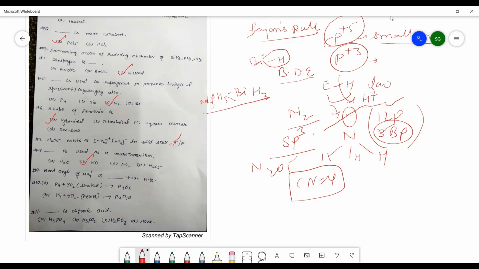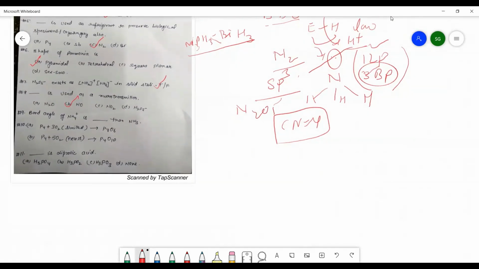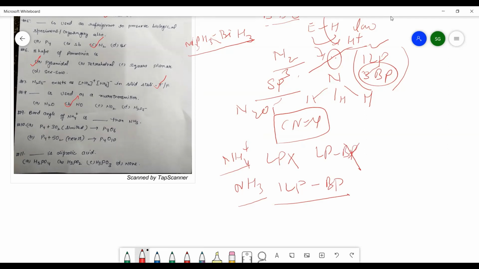Now the question number 9 is, bond angle of NH4 positive is dash than NH3, means whether it is greater or smaller. Whenever we discuss the hydrides, we also discuss the bond angles of NH4 positive, PH4 positive, NH3, PH3, etc. So here you can see in NH4 positive, there is no lone pair of electrons present. कोई lone pair of electron present नहीं है. But in case of ammonia, there is one lone pair of electrons present. So lone pair bond pair repulsion is there in ammonia, and there is no lone pair bond pair repulsion in NH4 positive. Because of that reason, NH4 positive has the larger bond angle as compared to NH3.